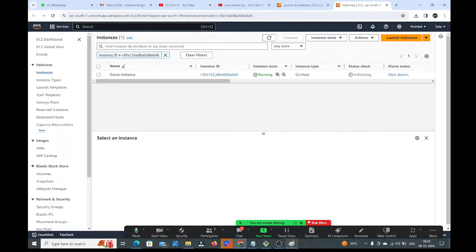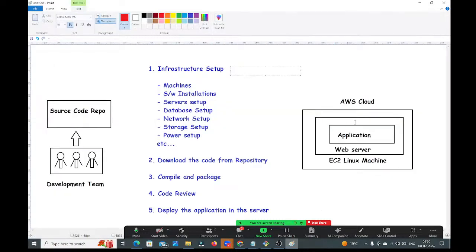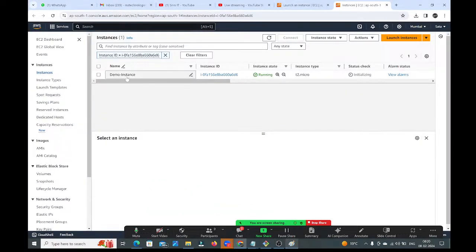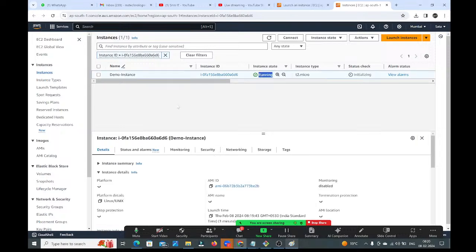In this Linux virtual machine, as per our diagram, we need to install the web server and we will deploy the application. In the AWS cloud, we have created one Linux virtual machine. It is running. Now inside this, we are going to install one server. In that server, we need to deploy the application. Right guys, this is what we need to do, but it is not recommended. Through AWS Management Console, we can create the instances, we can perform all the activities, but it is not recommended.